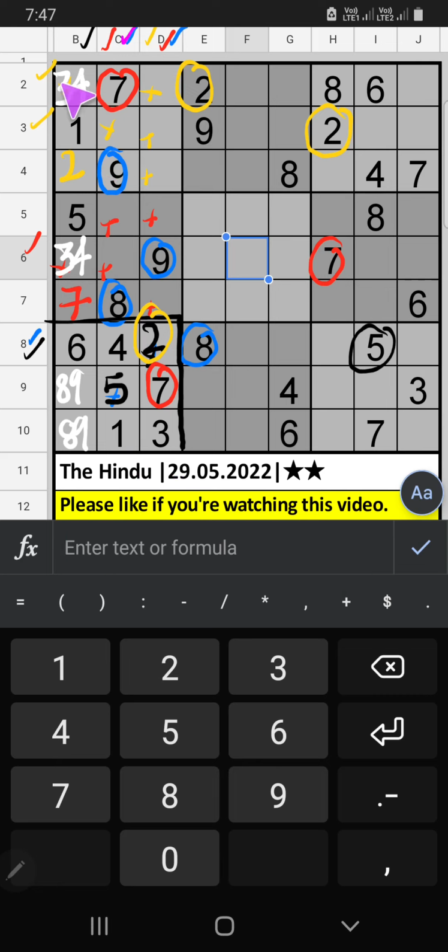Column C, second row and fourth row, we have 8. 8 can't come in these cells, then 8 is confirmed here. Column C, we have 1. So 1 can't come in these cells. 1 will come in one of the cells. We will confirm later. Second row, we have 6. 6 can't come in these cells. 6 will come in another two cells. We will confirm later.